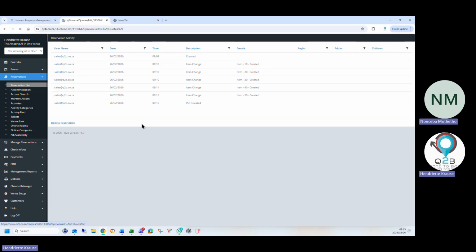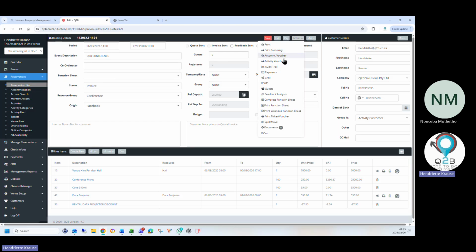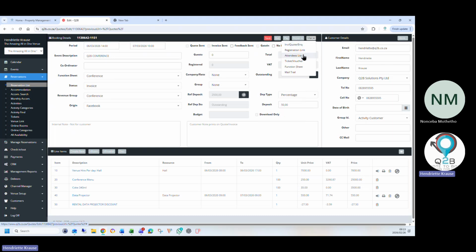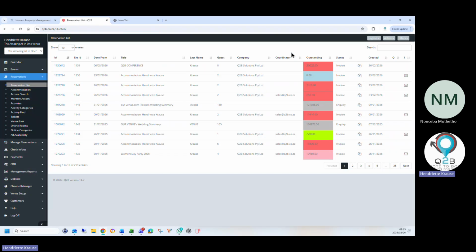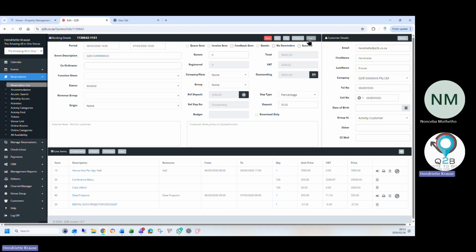Okay. Then what's a nice feature in Q2B is you can send a RSVP link. So that means a registration link. So they've got 100 guests at the conference. I want to send it to the organizer, and then she can send it out on any platform to her 100 guests, and they can RSVP on that link. Oh, nice. I'll show you how that works now in the email.